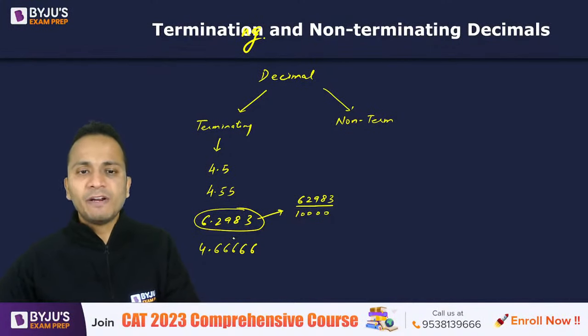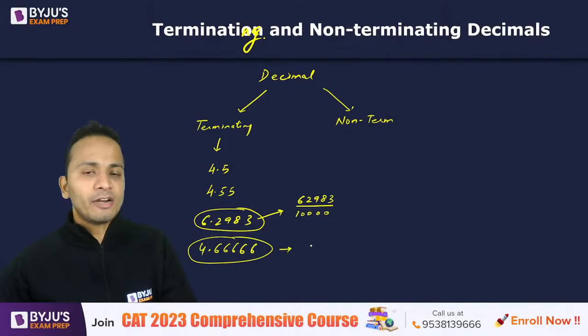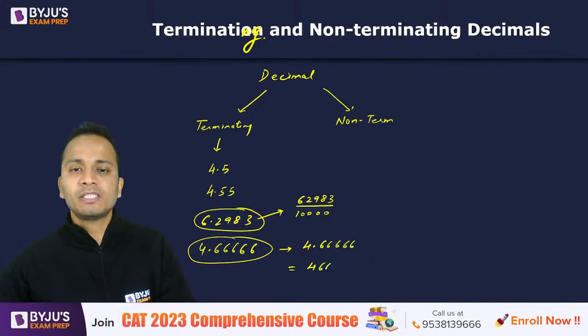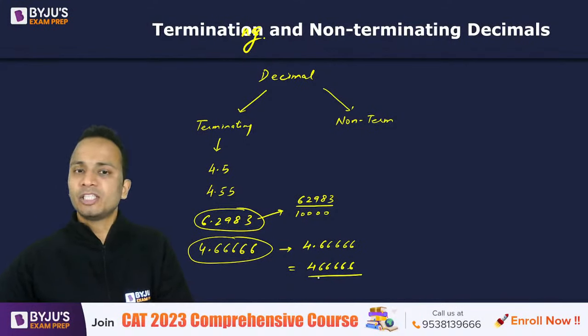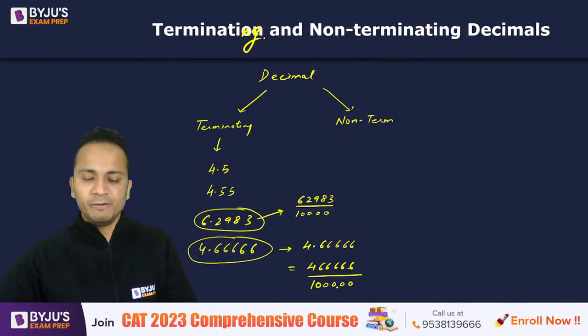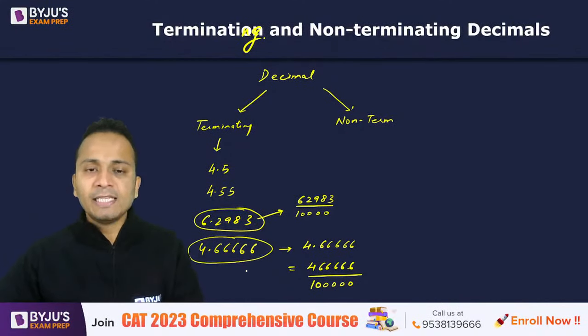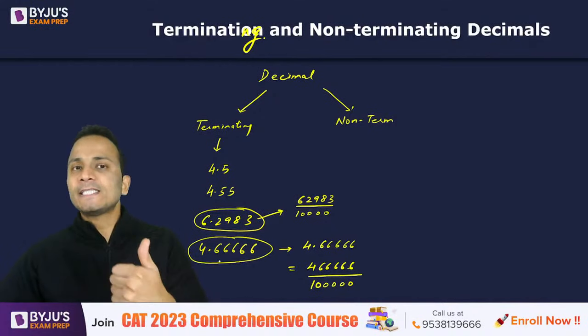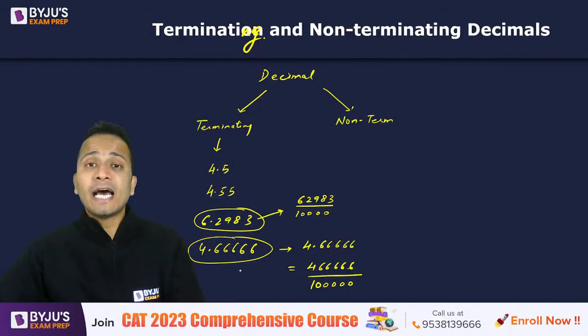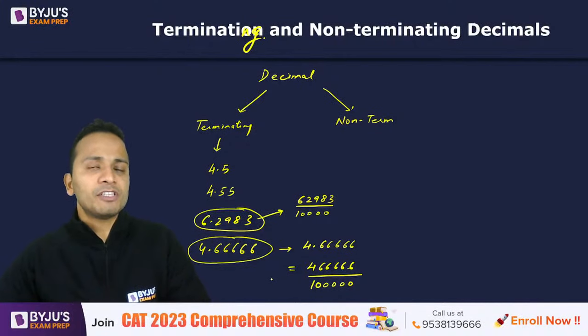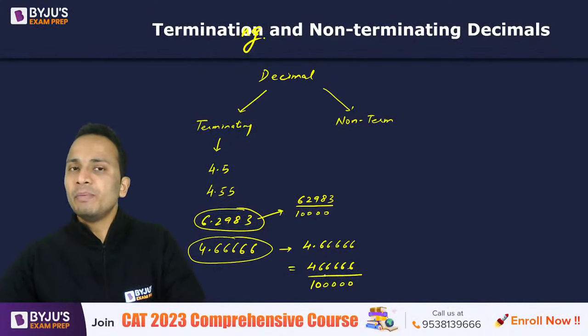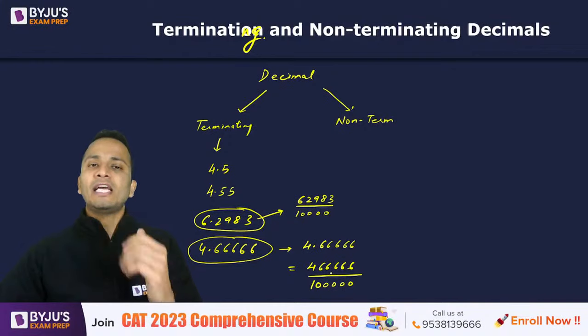Similarly, if I take the next number, 4.66666, I can write it as 466666 over 100000. As many digits as there are after the decimal, put that many zeros after 1. We all know this very clearly. Once again, since it has terminated somewhere after the decimal, I can convert it into P by Q form and this will be a rational number.